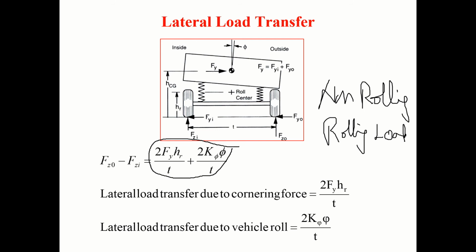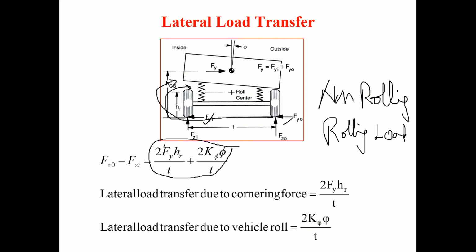So Fy is the load, for example Fyi, Fy naught. Just take this load, Fy times HR.